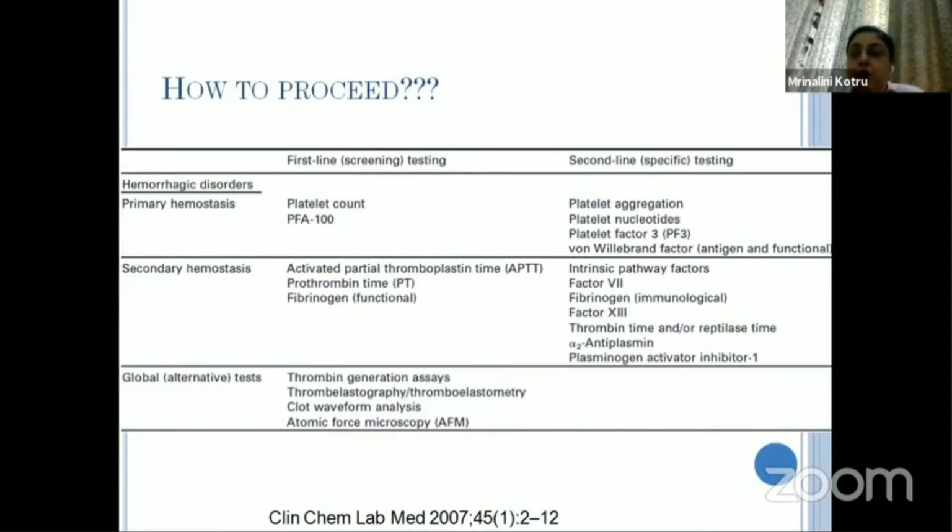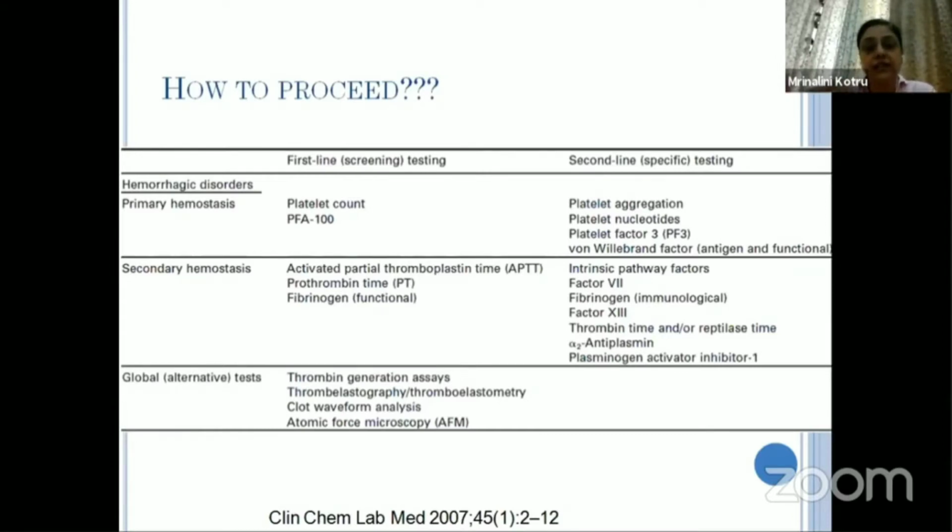So then how do we proceed? I told you, once we have made up our mind about the degree of bleeding, about the type of bleeding, whether it is a disorder of primary hemostasis or secondary hemostasis, and also whether the patient is giving a positive family history, we decide in our mind what kind of a disorder we are dealing with, and then accordingly we advise a battery of tests.